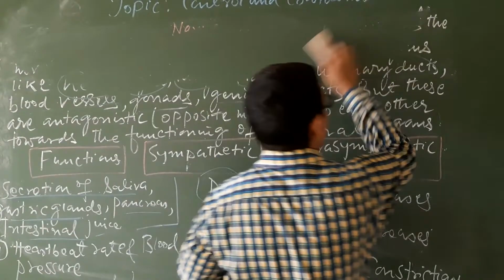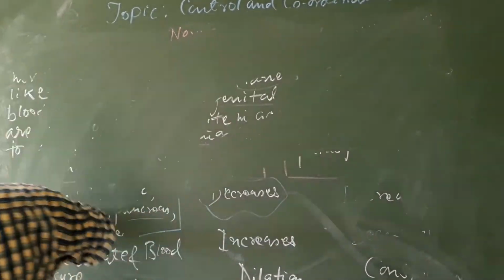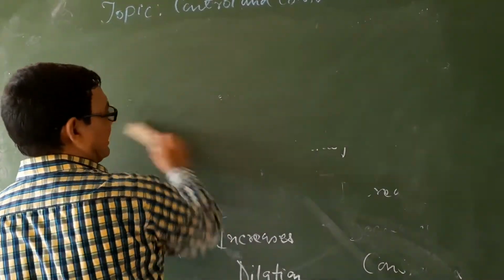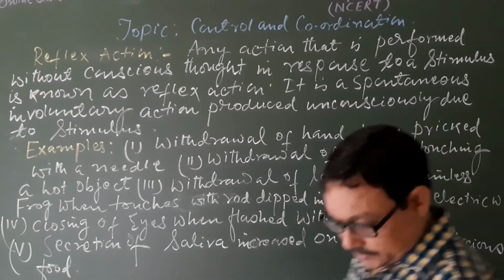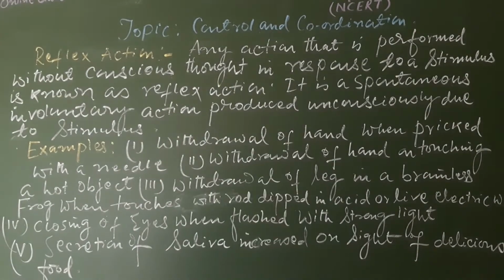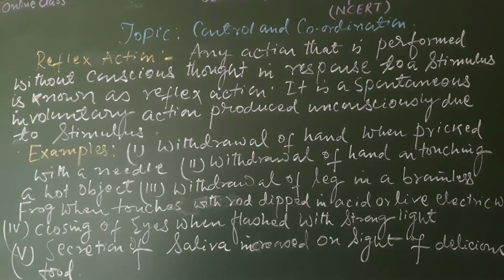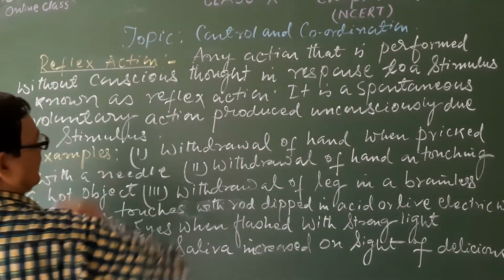Now our next part of today's lesson is the reflex action and reflex arc, the pathway of the reflex actions. Here is the definition of reflex action.